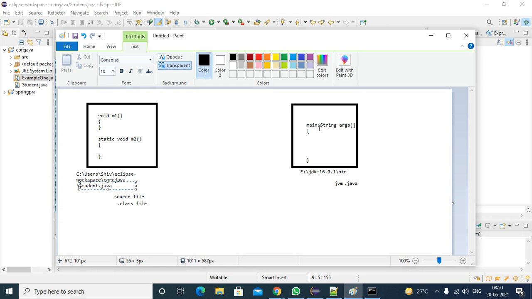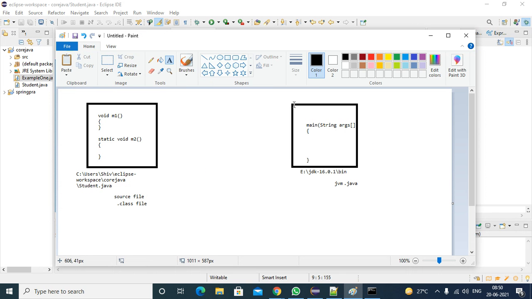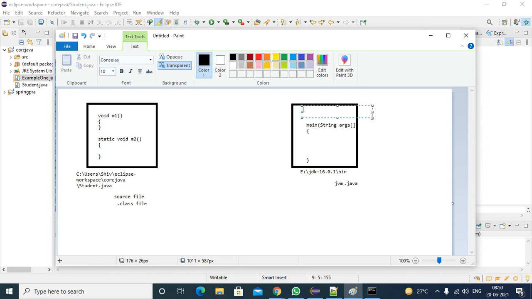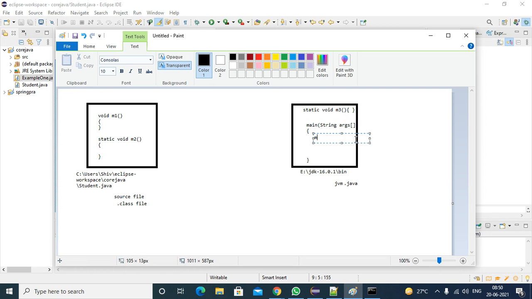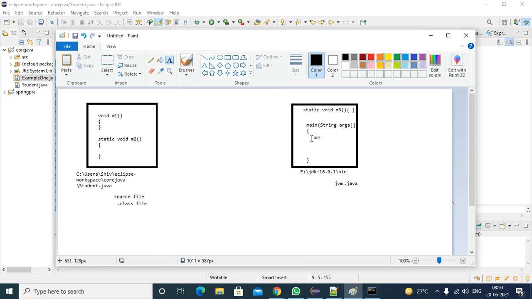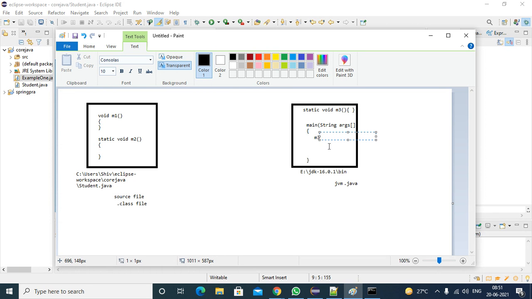To call m2 directly in this jvm.java class, if you have a static m2 method in this class, you can call it directly as m2. But this class is different. I hope you are getting the point. Suppose in this class I have a static void m3 method, with open and close braces on the same line. In the jvm.java file, the main method is there. If I want to call the m3 method, I can call it directly. Why? Because the main method is also a static method. You can call static members directly.